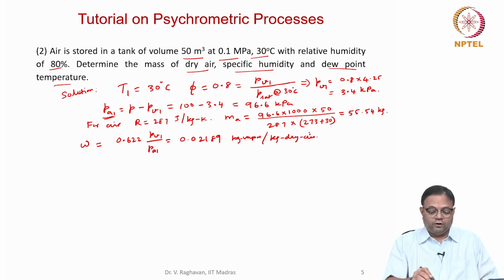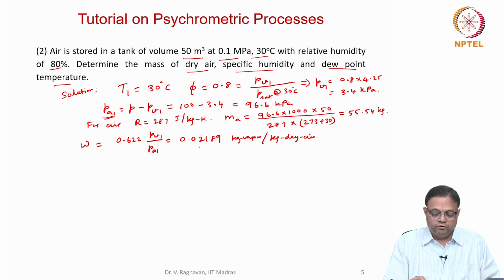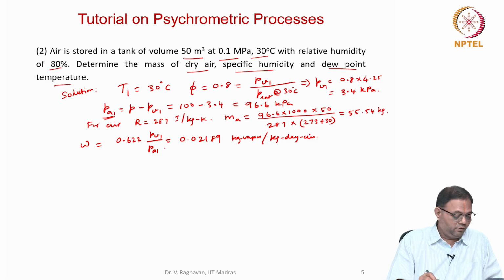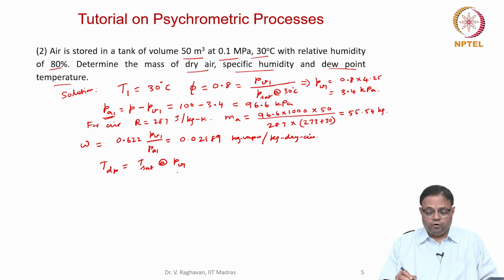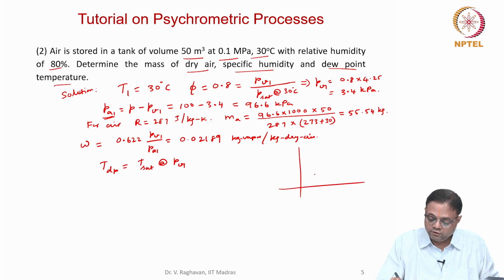Okay. So in the psychrometric chart, you will get grams instead of kg. You will get grams basically. So now dew point temperature. Dew point temperature is nothing but the saturation temperature at the partial pressure, correct? So we know this, correct?